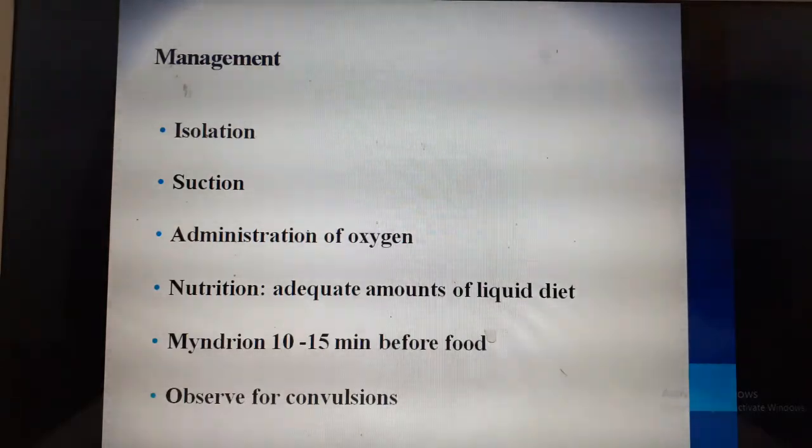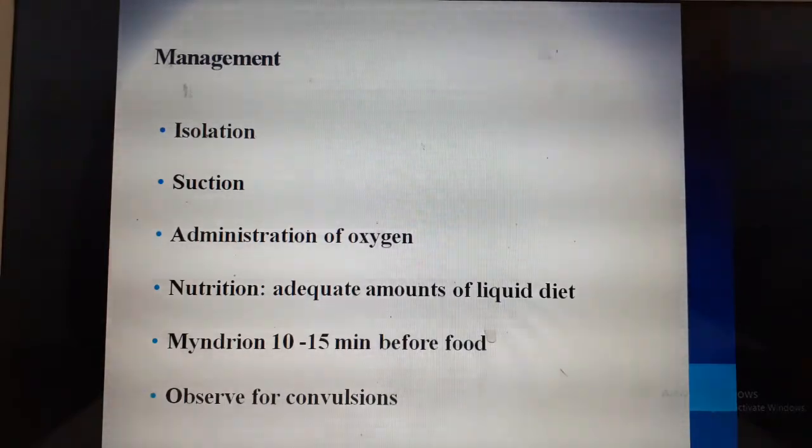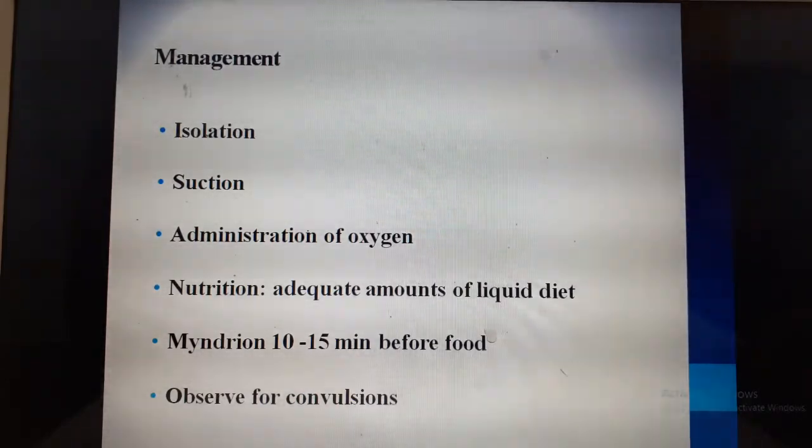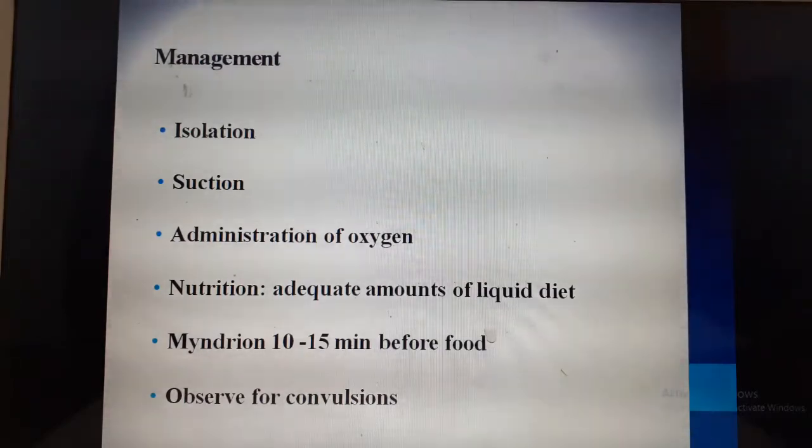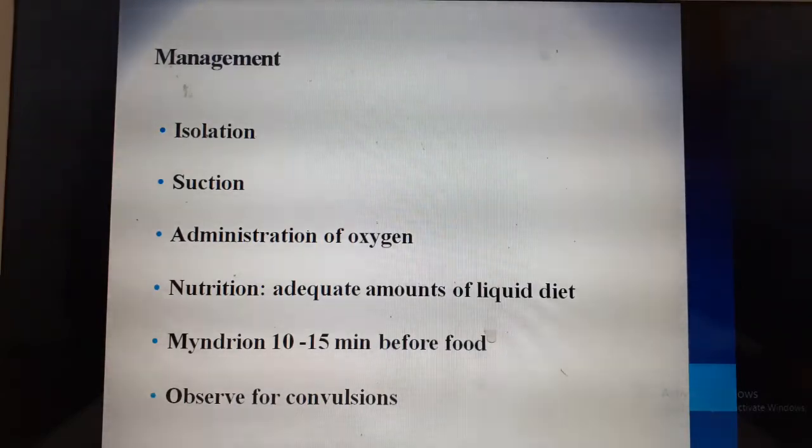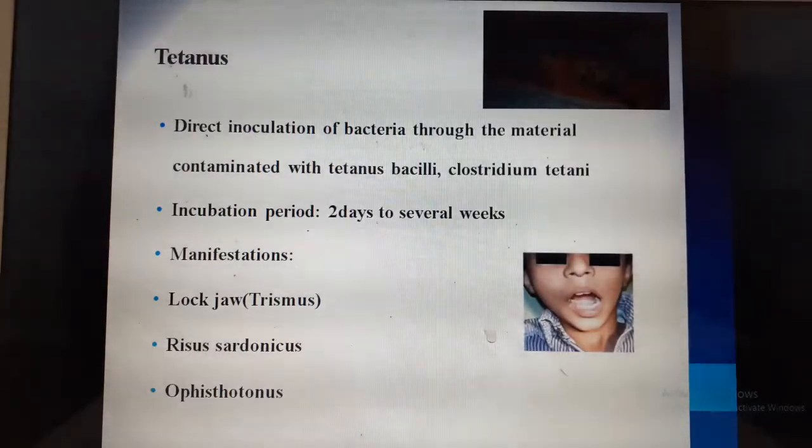The treatment is you can give sedatives or antispasmodic cough mixture, and antibiotics to prevent bacterial infection. The management: initially you need to isolate the child. If there is a lot of secretions, you can suction gently, and give oxygen if there is hypoxia. Nutrition: adequate amount of liquid diet. If they cannot take orally because of cough, you can put the child nil per oral and administer IV fluids. If the child is able to take slowly orally, you can initially start NG feeds, nasogastric feeds. Then you can slowly taper to oral feeds. Give more amount of liquids and observe for convulsions.